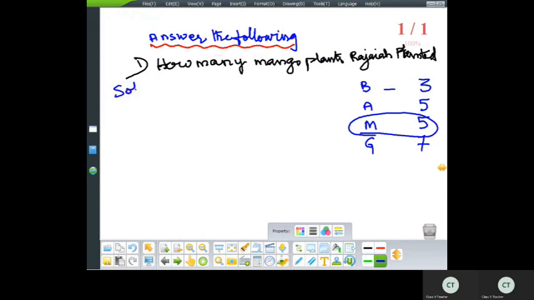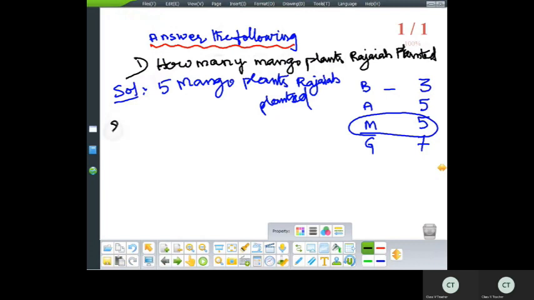So solution, 5 mango plants Rajaya planted. So now second question, which plants Rajaya planted mostly?